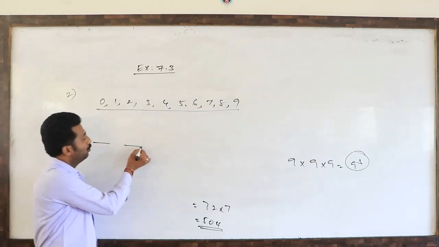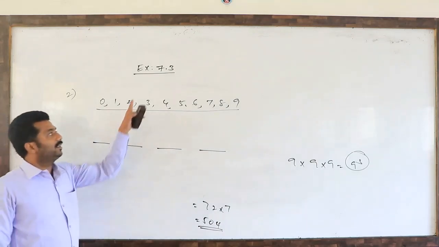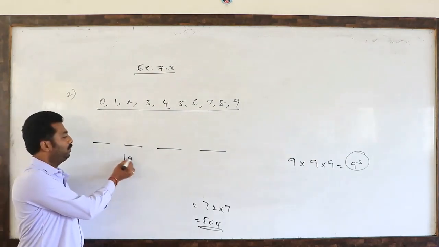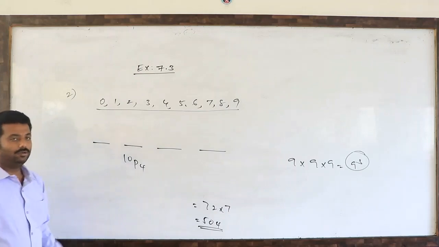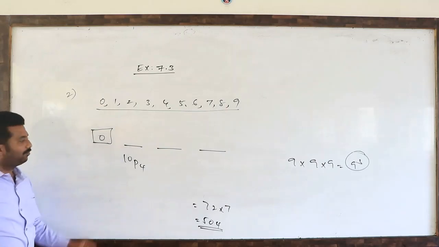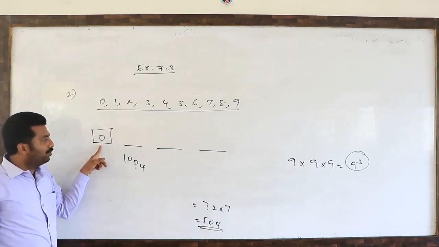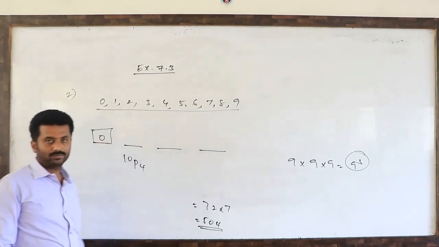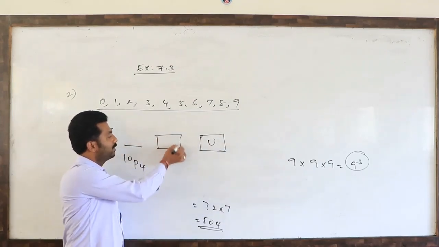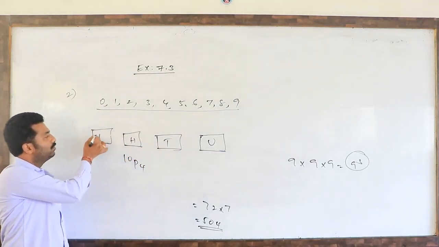See, 1, 2, 3, 4. So 4 blanks, 10 digits are standing. So how many ways can we fill up? 10P4 ways. But suppose 0 is substituted in the first place among these 10P4; then this becomes a 3-digit number. So you remember, this is units place, this is tens place, this is hundreds place, this is thousands place.